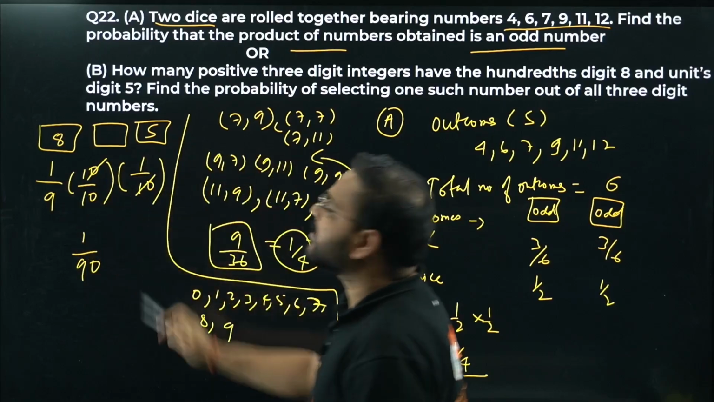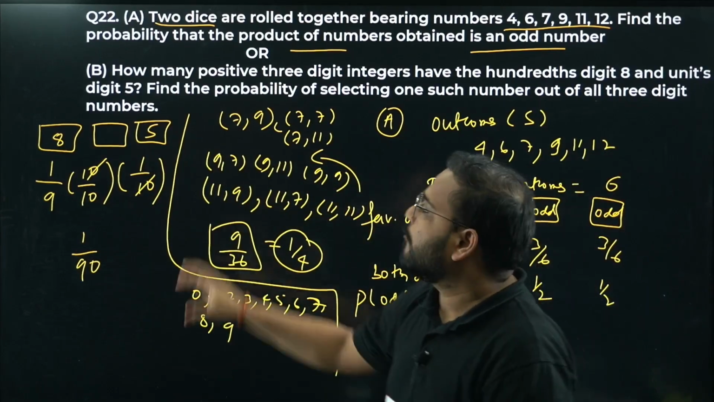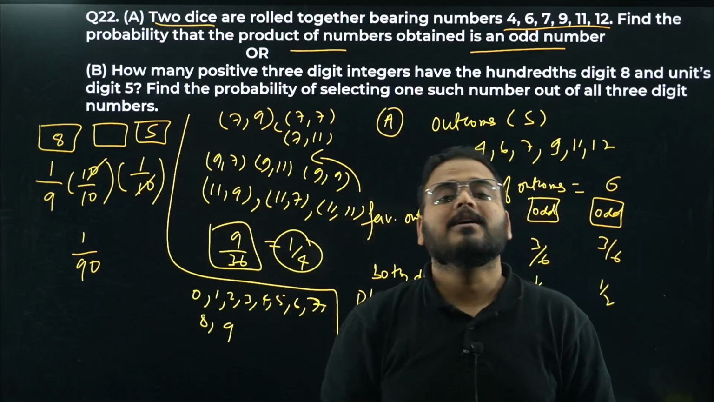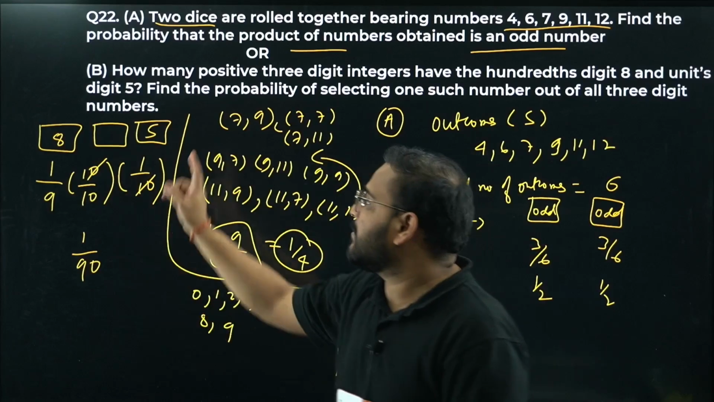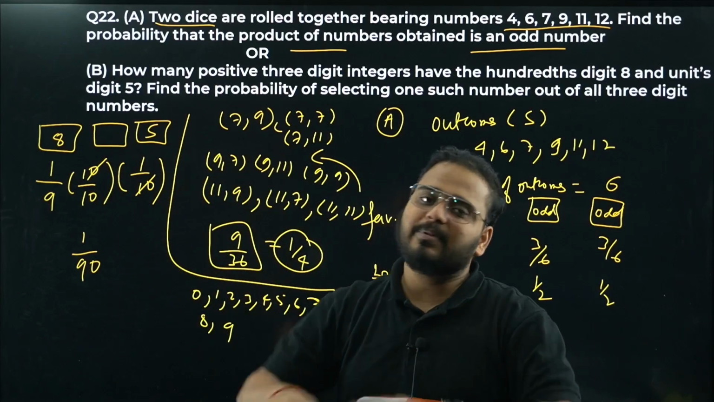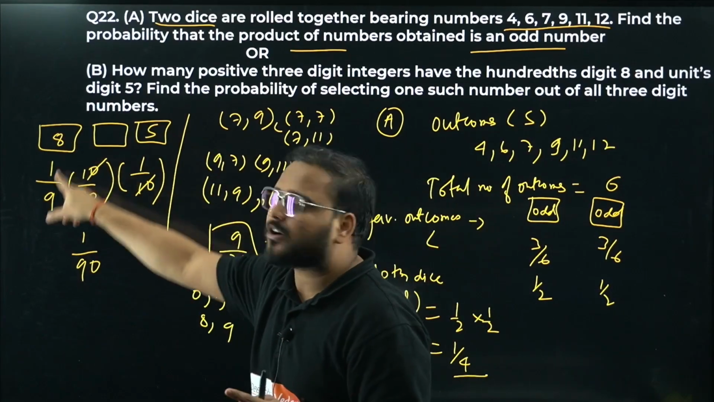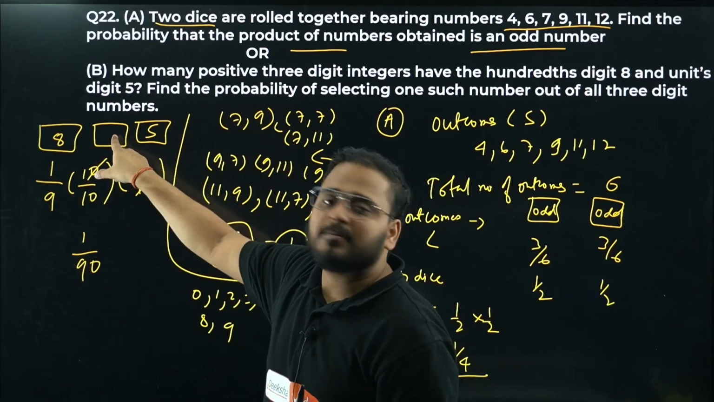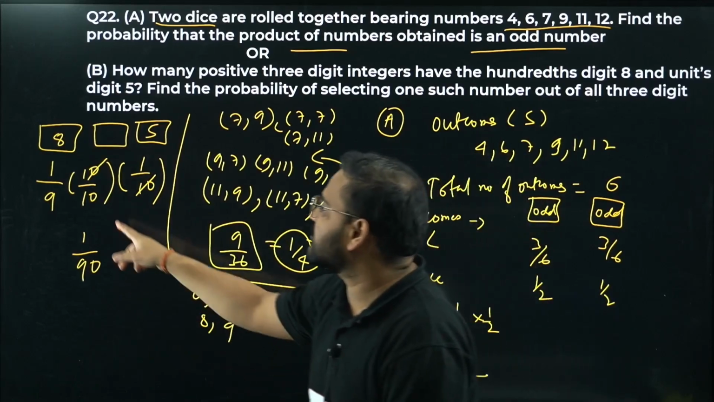Why multiplied? Because we want all this to be true. The requirement is to choose a 3-digit number having 8 in the hundreds place and 5 in the unit place. The middle digit can be any number. It means the condition is: 1 out of 9 to get 8, 1 out of 10 to get 5, and any number in between, so 10 by 10.